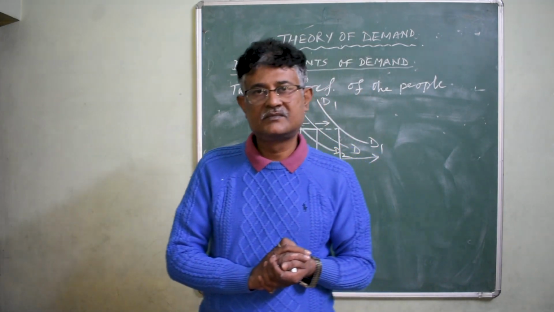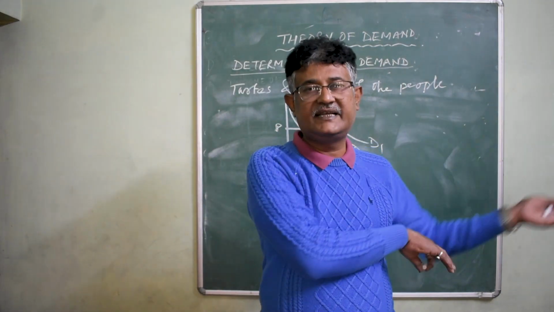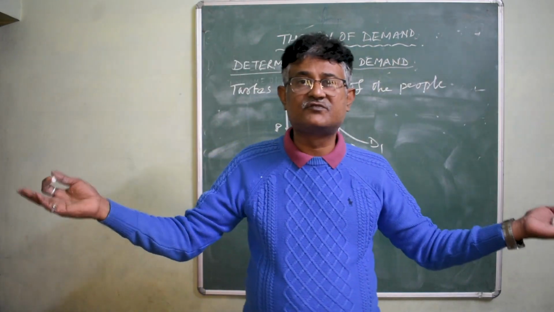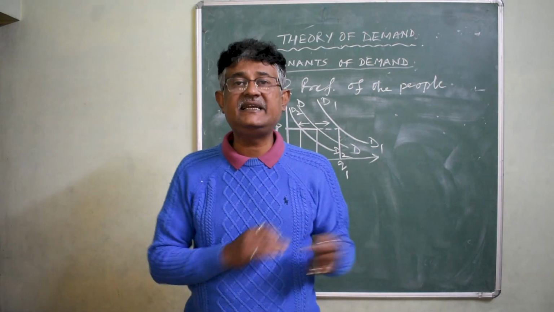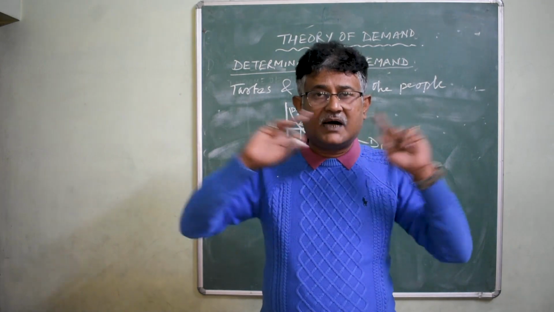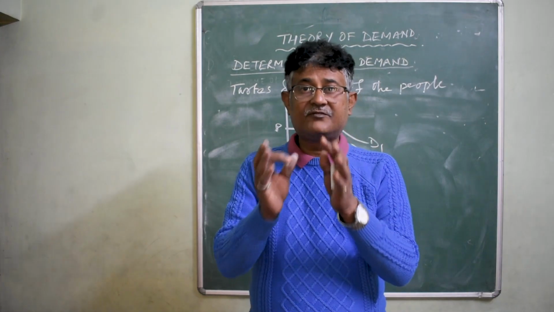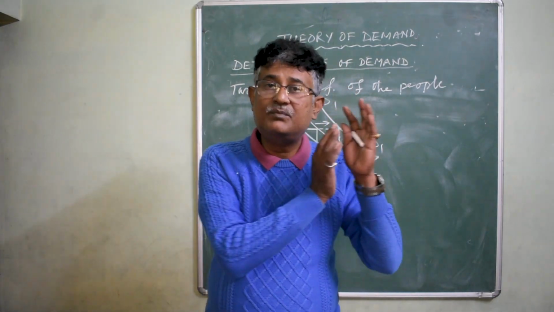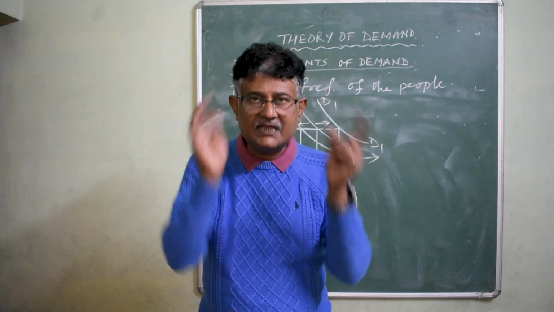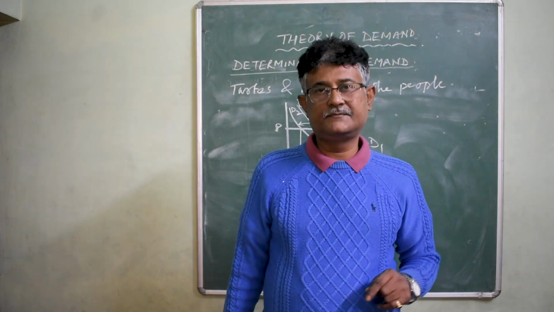For example, in Kolkata, the density of population, unlike Australia, is much more. So, the demand for goods will be greater. But in Australia, the number of families living per square kilometer is around 15. So, the demand for the said commodity will be less at the same price. So, this is how the size of population influences the demand for a particular commodity.